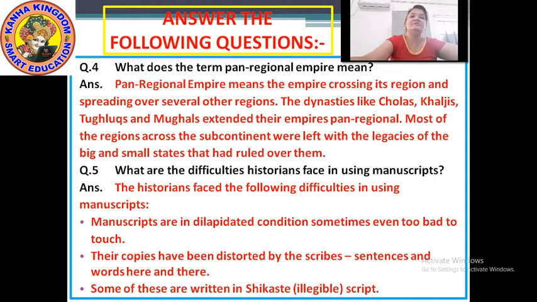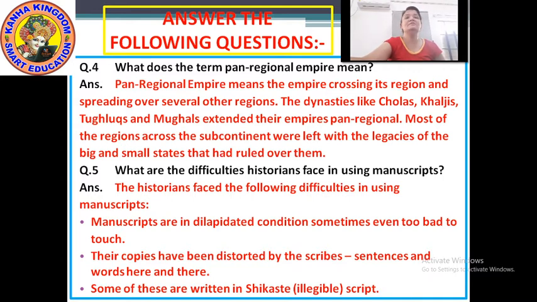So, pan-regional empire means the empire crossing its region and spreading over several other regions. The dynasties like Cholas, Khiljis, Tughlaqs and Mughals extended their empire pan-regional.